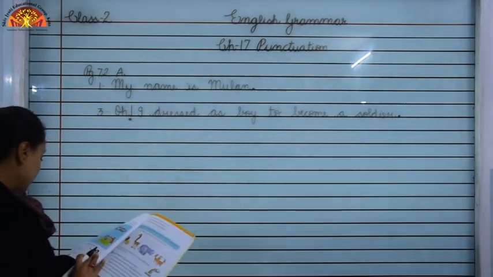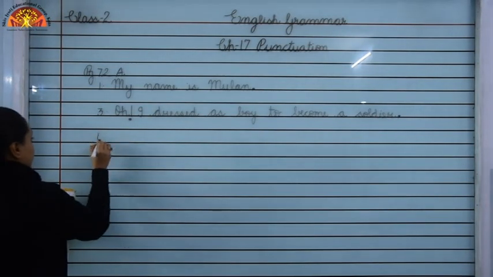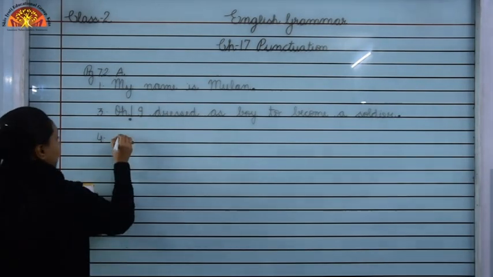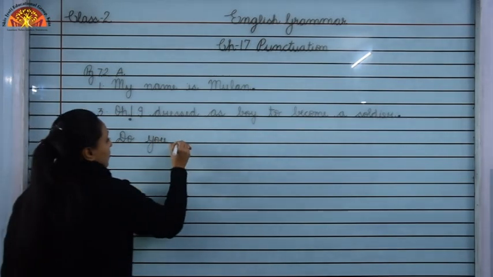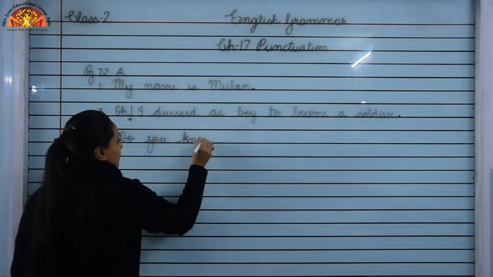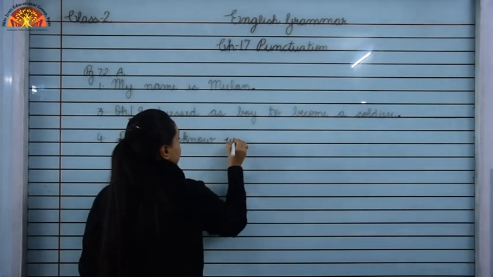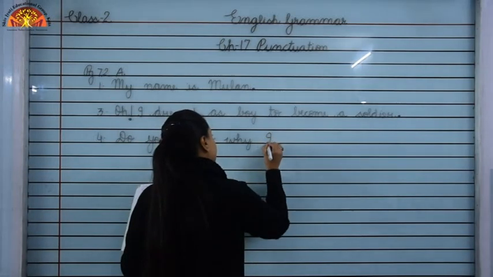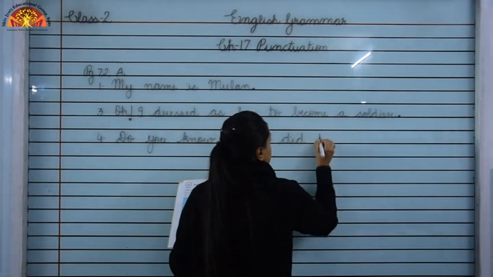Okay. Now, children, look at number 4. Number 4 is, do you know why I did that?